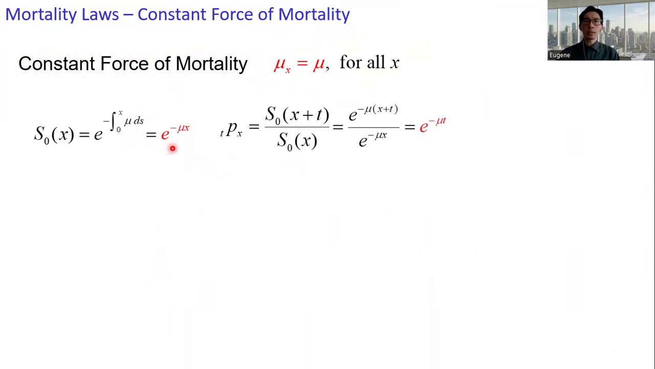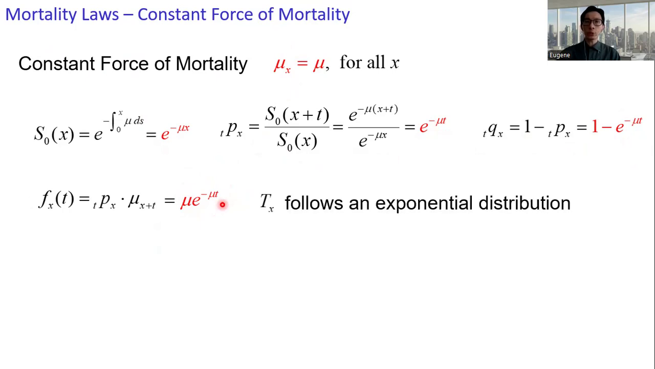And tpx equals e to the power minus mu t, and therefore tqx is 1 minus e to the power minus mu t. The density function tpx times mu, we get mu times e to the power minus mu t. And this is a density function for the exponential distribution. So Tx follows an exponential distribution with mean 1 over mu. And therefore the mean, the complete expectation of life, is 1 over mu.